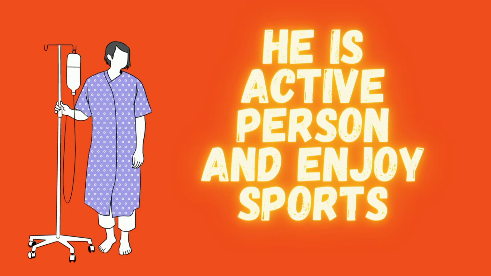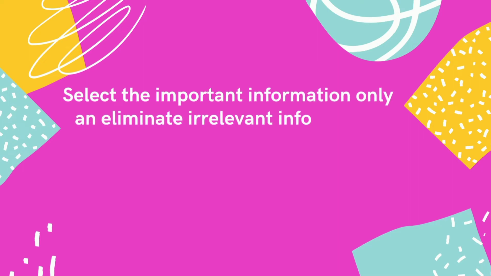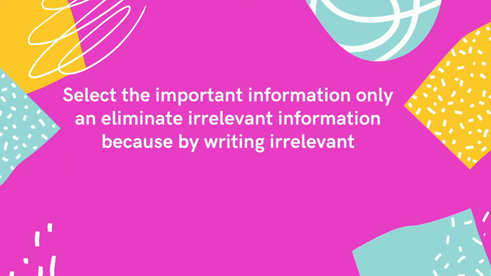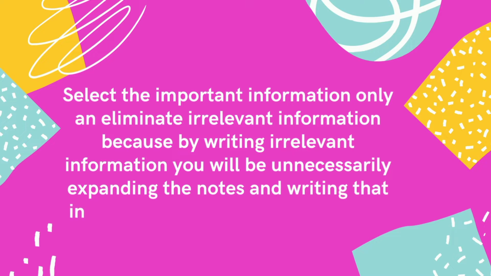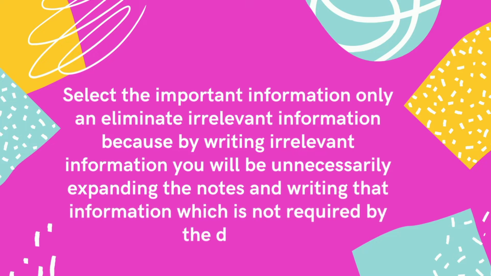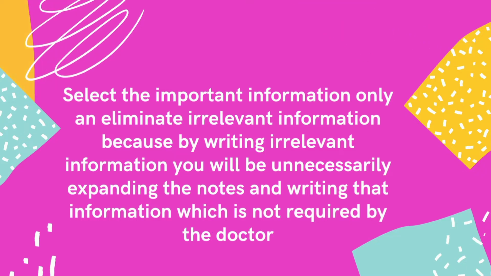In OET writing, we have to select the important information only and eliminate irrelevant information, because by writing irrelevant information, you will be unnecessarily expanding the notes and writing information which is not required by the doctor to whom you are sending this writing.